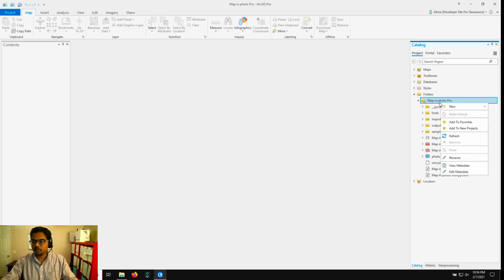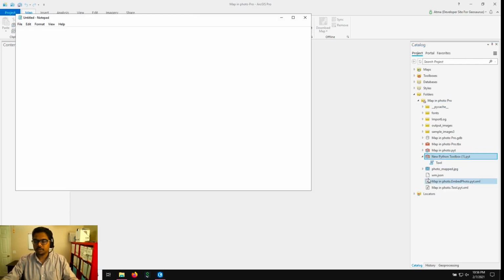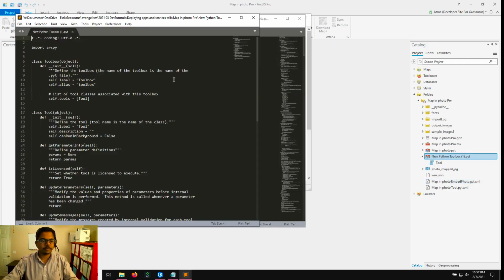Once you have your home folder, you just need to right-click, New, and say Python Toolbox, and that creates a toolbox with a .pyt extension. And when you right-click it and click on Edit, you will notice that it will open it in your favorite text editor. The Python Toolbox is actually a Python file, but with a .pyt extension that ArcGIS Pro can interpret and build a nice user interface. To the end user, it just looks like any other tool that is built with ArcGIS Pro, except you define what the tool needs to look like.